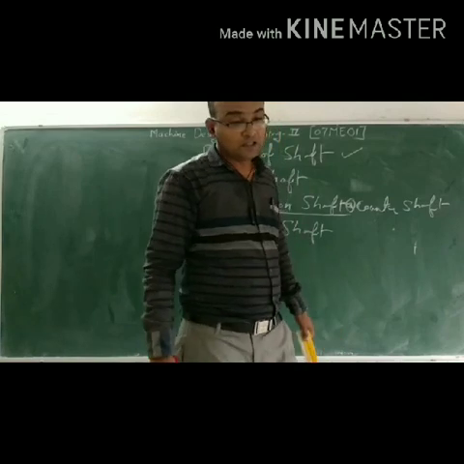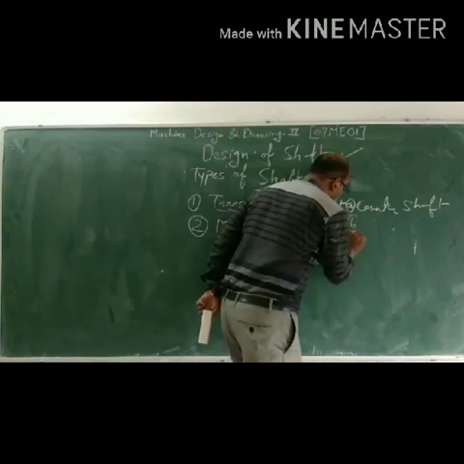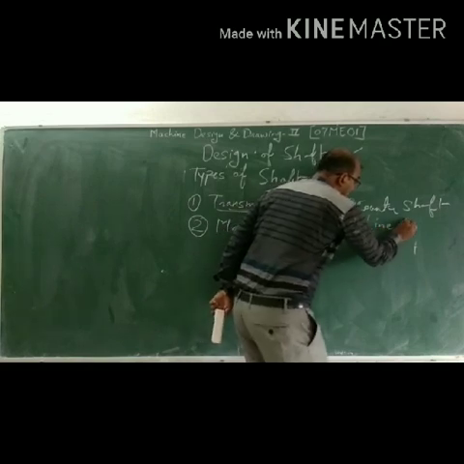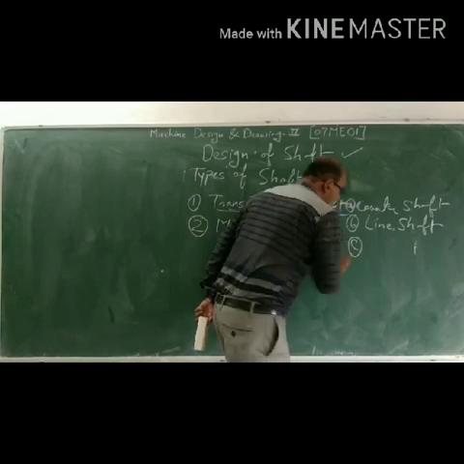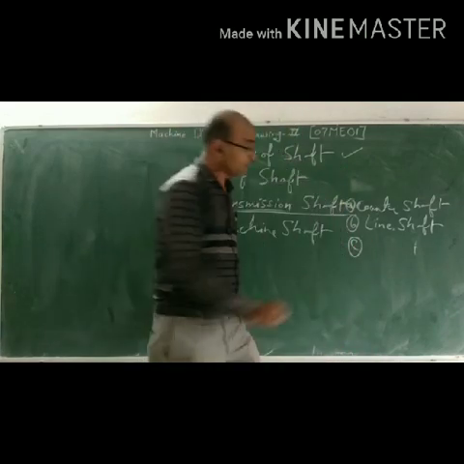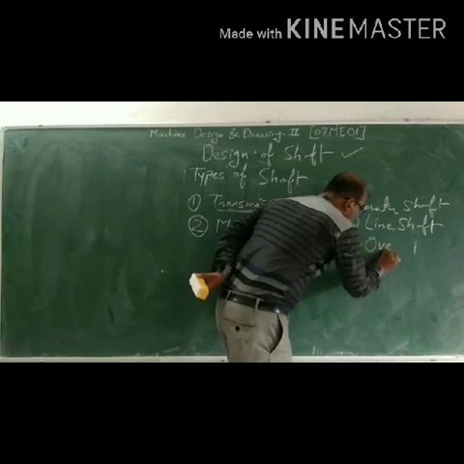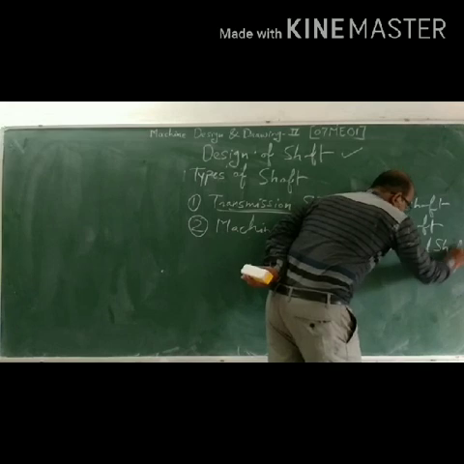Then the line shaft. The third one is the overhead shaft.